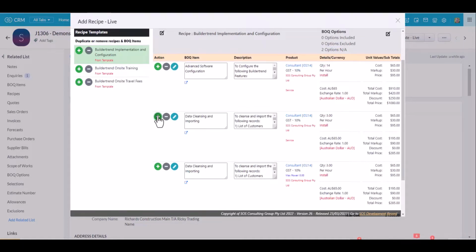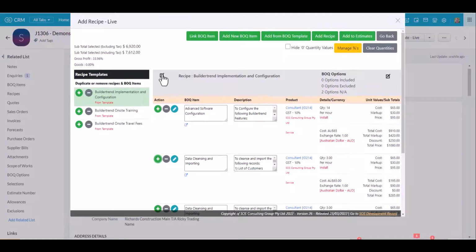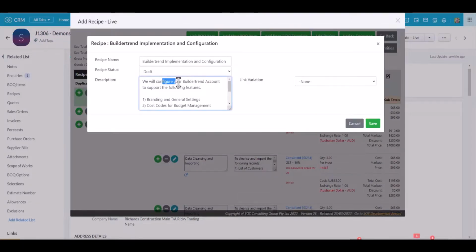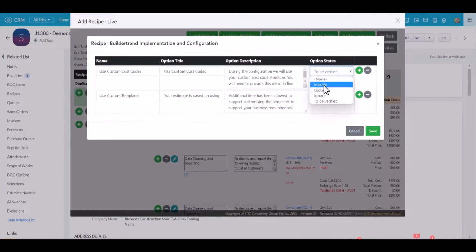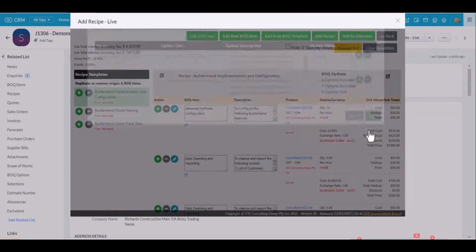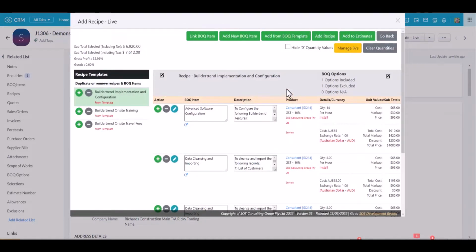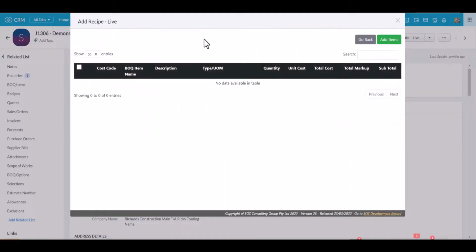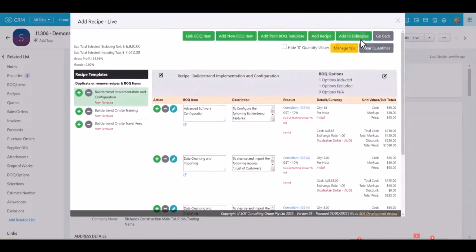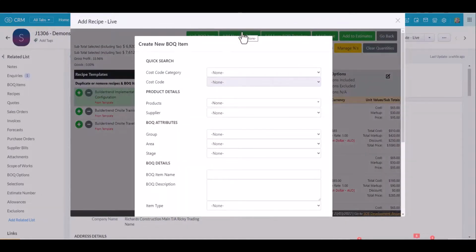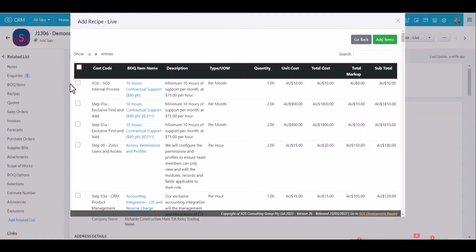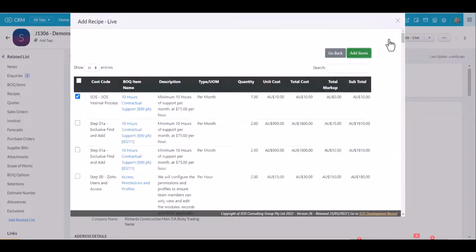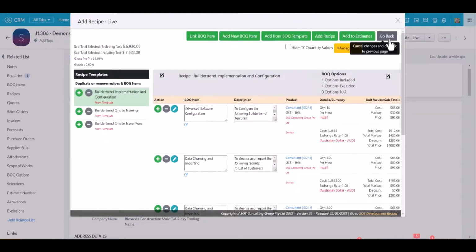Once I've finished modifying my recipe, I can click on this edit icon here to edit my description, I can link variations, or I can use the options over here to update inclusions or exclusions. The buttons at the top also allow me to link any additional items that have come through variations. I can add ad hoc BOQ items that are maybe not templates, or I can choose another item to include in my recipe that is actually part of my BOQ item template database.